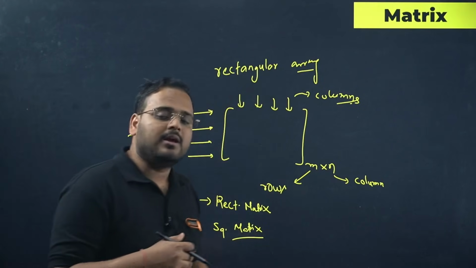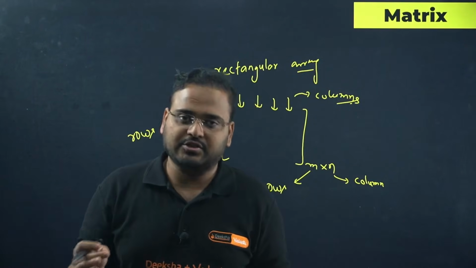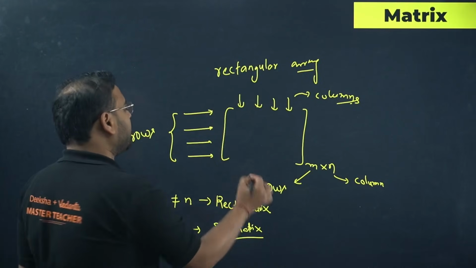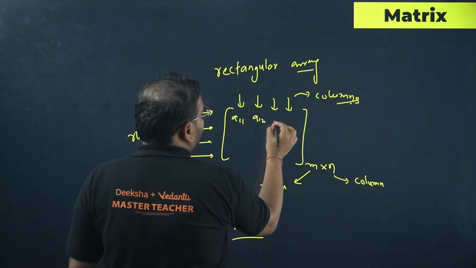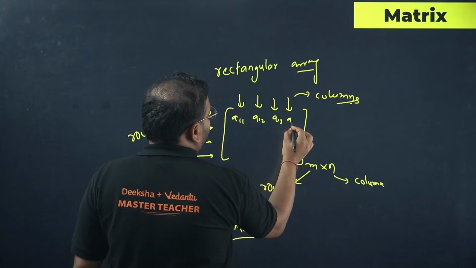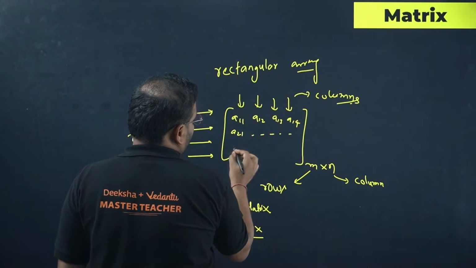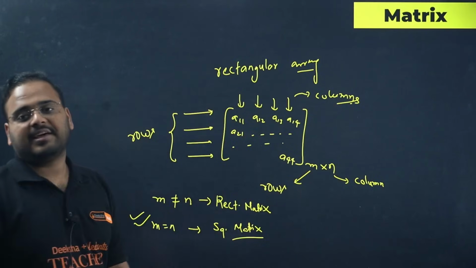It can be a variable, a constant, a real number, an imaginary number, anything. Even a function can be put in the place of an element of the matrix. This is called an element. If I have A11, A12, A13, A14, okay, same way A21 and so on till A44.